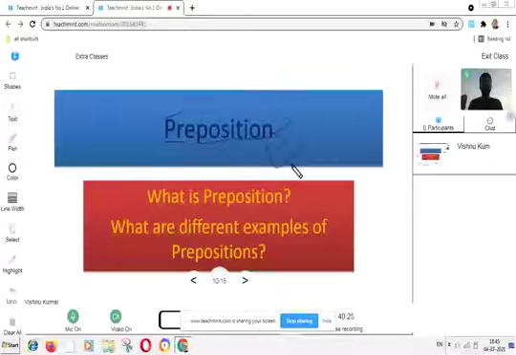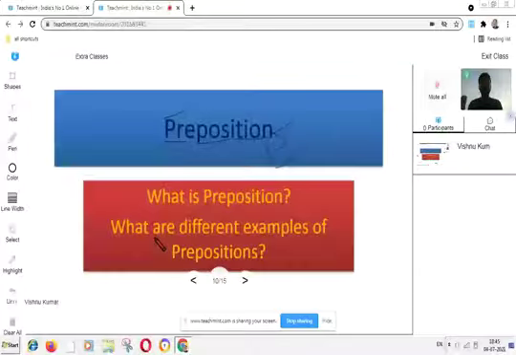All those words which tell about the position and location of the thing, object or subject in the sentence are called prepositions. These are into, above, across, under, beneath, in front of. All these types of words are called prepositions.